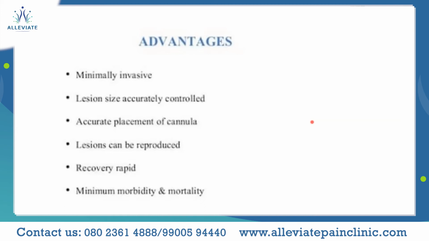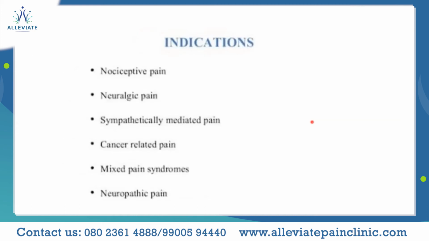and it leads to minimum morbidity and mortality. So the indications are conditions which cause nociceptive pain, neuropathic pain, sympathetically mediated pain, and cancer-related pain. In cancer-related pain, you know that it can be a mixed kind of pain, but most of the time it is sympathetically mediated pain, where you can use radiofrequency ablation of the plexuses like the celiac plexus and the superior hypogastric plexus. In the case of the upper limb, you go for stellate ganglion RF, all right, or even in cases of mixed pain syndromes and also in neuropathic pain conditions.